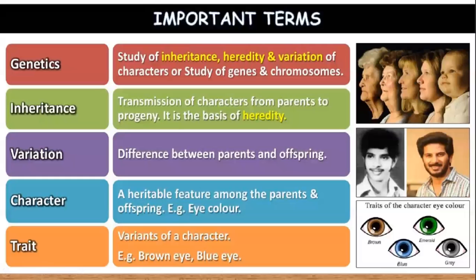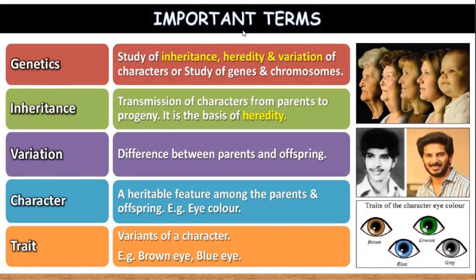Trait means the different varieties of a particular character. Suppose you take the character as height. If you're taking the height of a person, you're taking the character. Some are 1 feet, some 2, some 3, 4.5, 5. Different persons have different heights. In centimeters, 75, 78, 100, 175, 200, like that, height varies for each person. Is it clear, Ritik? Okay.